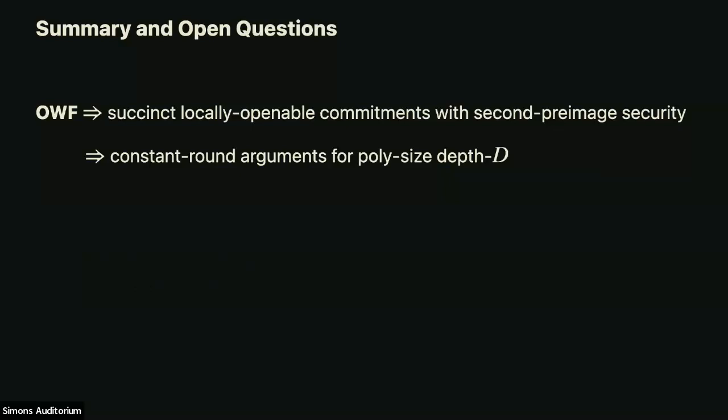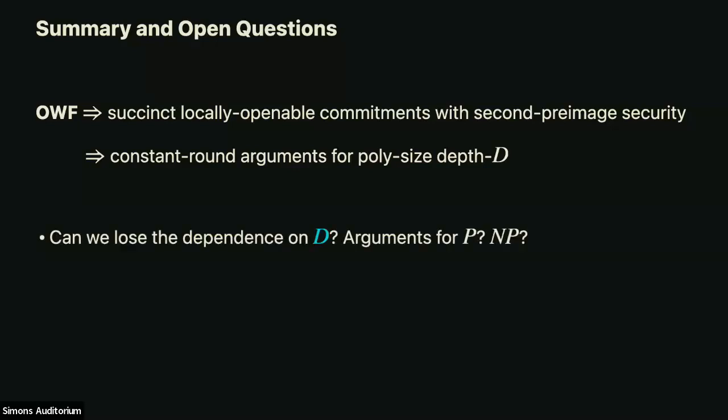So we know how to do non-trivial things in interactive protocols using one-way functions, but in the regime of succinctness, of getting a doubly efficient proof or getting the communication and the verification time to be smaller than the size of the computation, as far as I know, it's the first instance of being able to use just a one-way function and not a collision-resistant hash. I mean, we have results for multi-collision. Sorry, I should have said it. We have results from previous work for multi-collision hash functions. But here we're able to get all the way down to a one-way function.